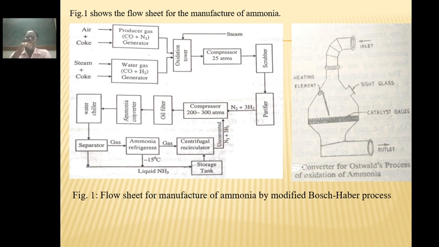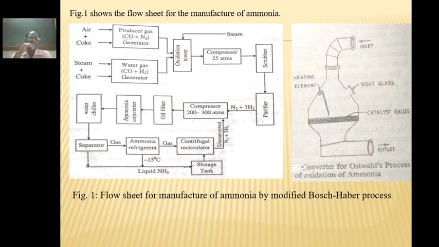These are compressed under 25 atmospheric pressure and then scrubbed. The carbon monoxide and unreacted carbon monoxide are removed by passing it into the scrubber and purifiers. In these purifiers, the nitrogen and hydrogen gases are purified and passed into the compressor at 200 to 300 atmospheric pressure. Then these compressed gases are passed into the oil filters to remove any oil attached to these gases. Then these gases are passed into the ammonia converters.